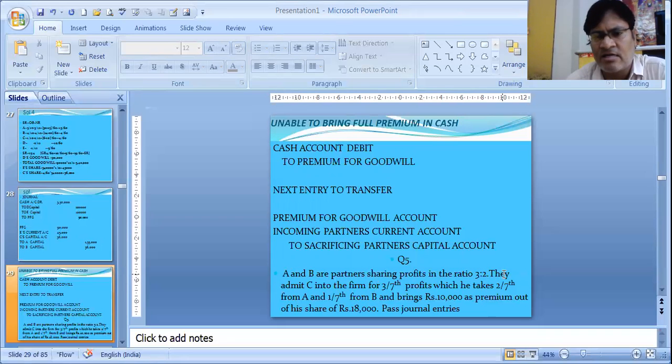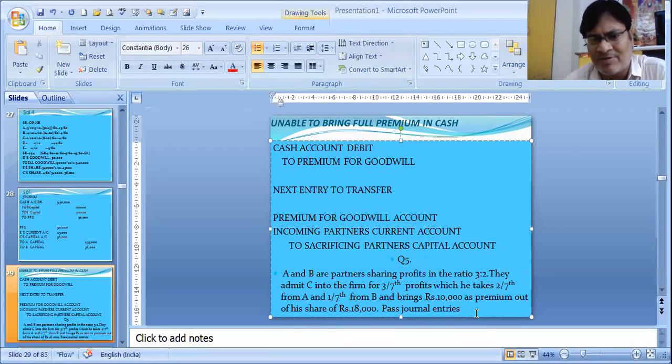A and B are partners, sharing ratio 3:2. They admitted C for 3/7 profits, which he takes 2/7 from A and 1/7 from B. We have seen that the sacrificing ratio is 2:1, as given over here, 2/7 and 1/7. And he brings 10,000 as premium out of his share of 18,000. In past journal entries we have not shown the capital part, that is cash to capital, so we are not going to write it. He is only bringing 10,000 as premium out of his share of 18,000. That means 8,000 he is unable to bring.